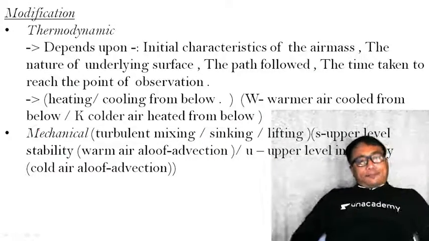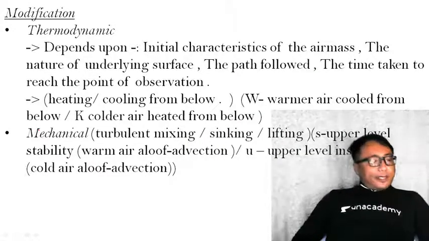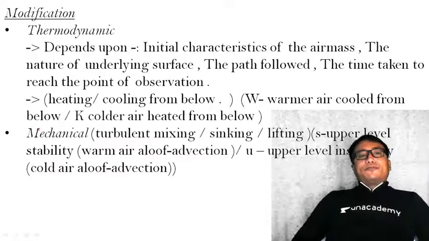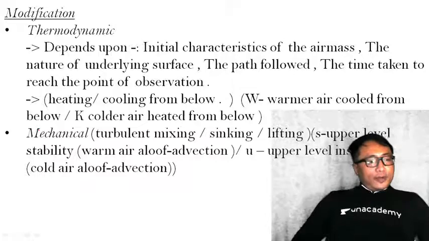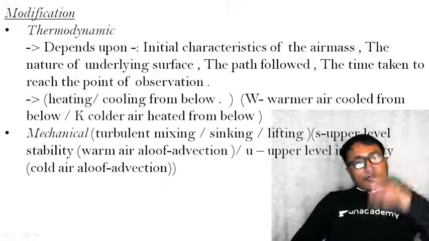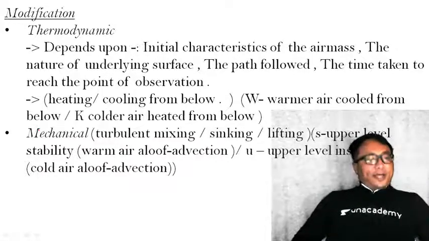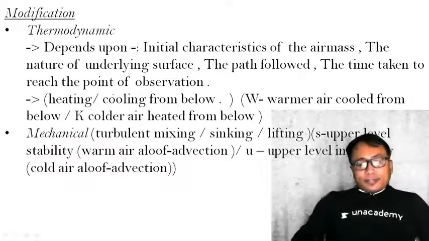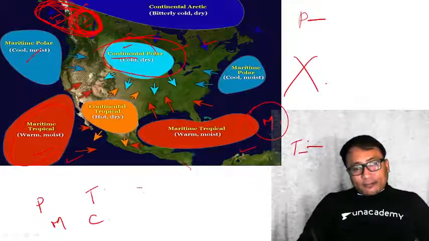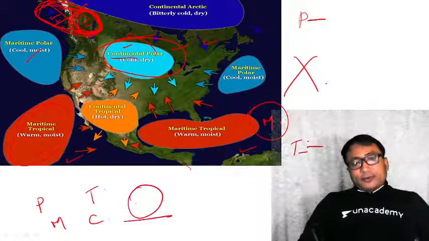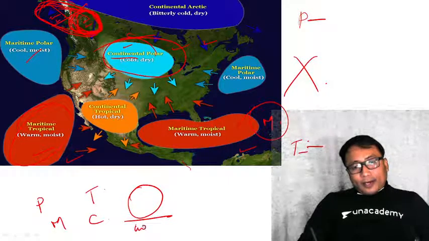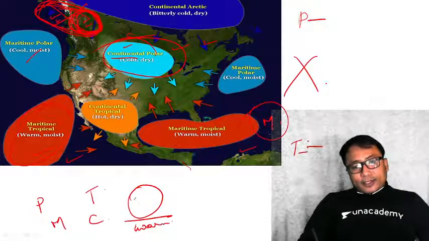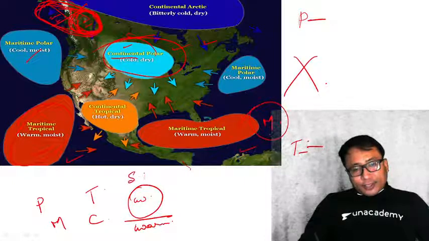Now you see here, I already explained to you, after the formation of the air mass, it moves from one place to the other. When it moves from one place to the other, it gets modified. Why? Because it's simple. Say, for example, I have one air mass here. It is a very warm area. Now, this is a warm air mass. This is a source region.